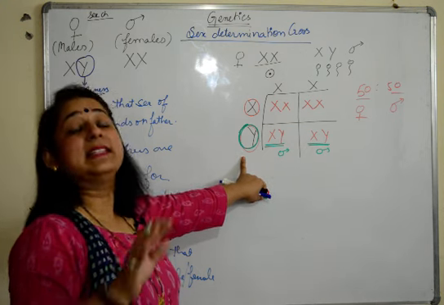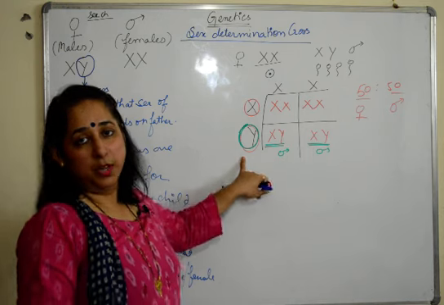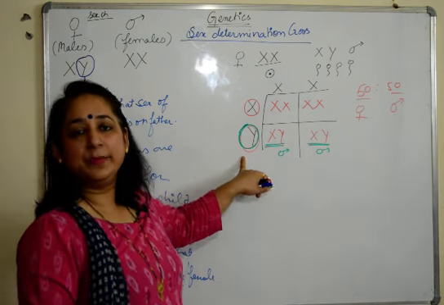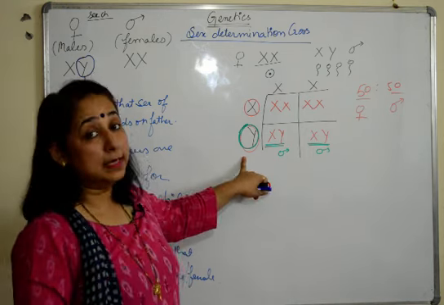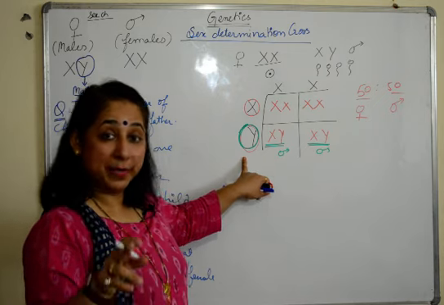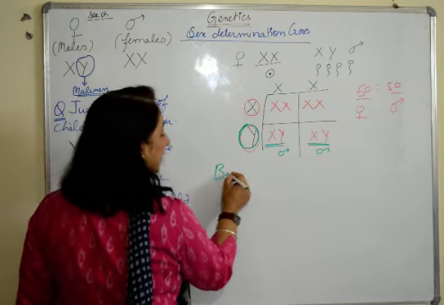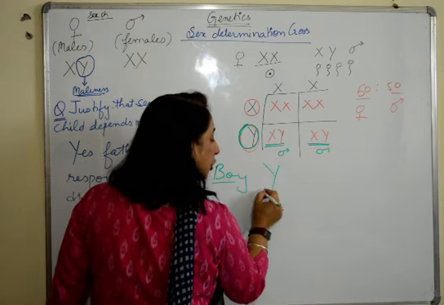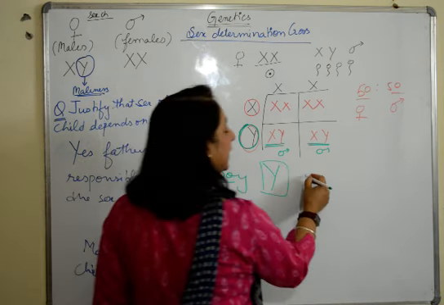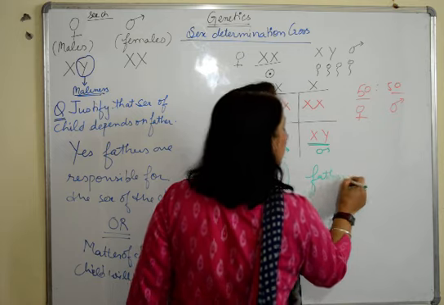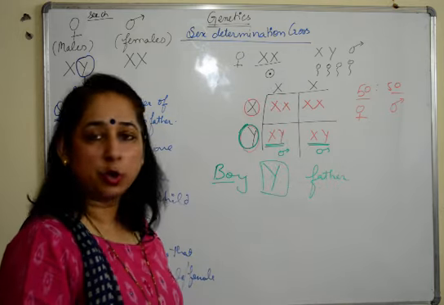So females are not at all responsible for determining whether the child born is a boy or a girl. It depends on the father, because the boy trait comes from the Y chromosome, which is only present in the father. The mother does not have it, so she is not at all responsible.